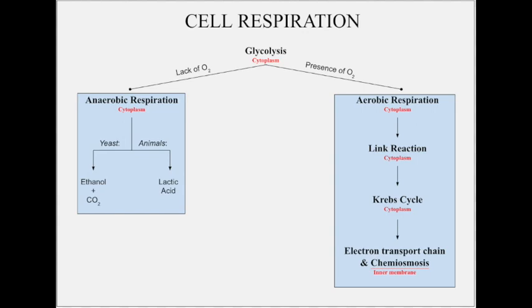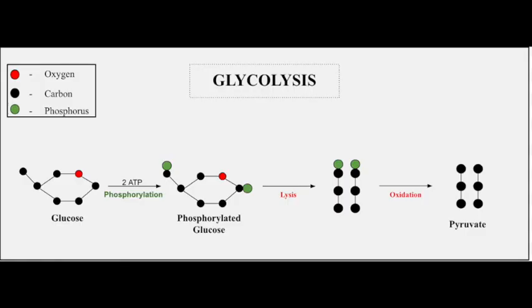In the presence of oxygen in aerobic cell respiration, pyruvate is formed from glycolysis, which undergoes link reaction. Thereafter, acetyl coenzyme A is formed in link reaction, which enters the Krebs cycle. Lastly, reduced NAD and FAD produced in the Krebs cycle deposit electrons and H+ ions at the electron transport chain, creating a proton gradient that results in chemiosmosis, which is the synthesis of ATP.